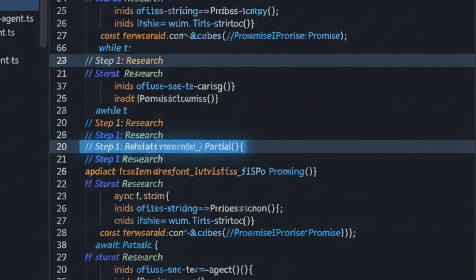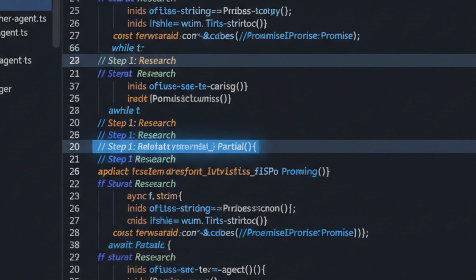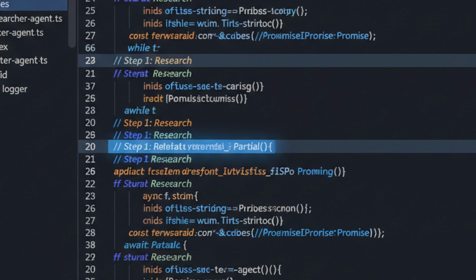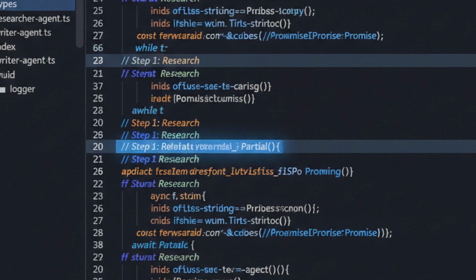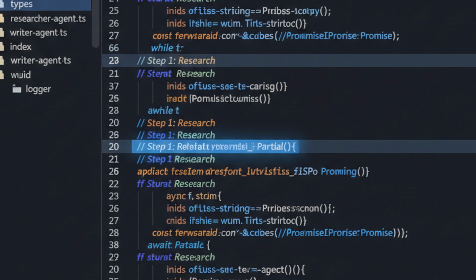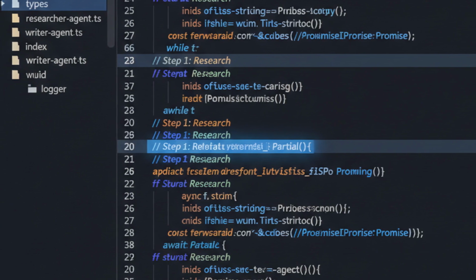Simplest orchestration first, the sequential pipeline. Research, then write, then review. One after another. It's easy to reason about, easy to debug, and surprisingly effective for many use cases. The orchestrator here is just a function that chains promises. Each step's output feeds the next step's input. The downside? Latency adds up. If research takes 10 seconds and writing takes 8, you're waiting 18 seconds minimum.